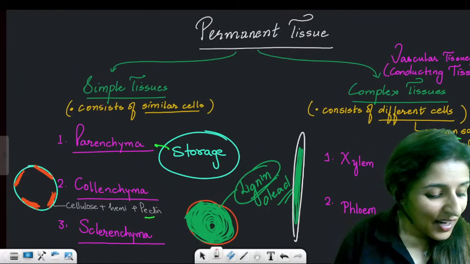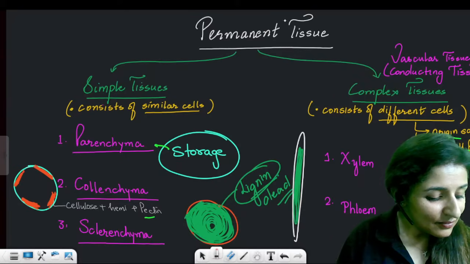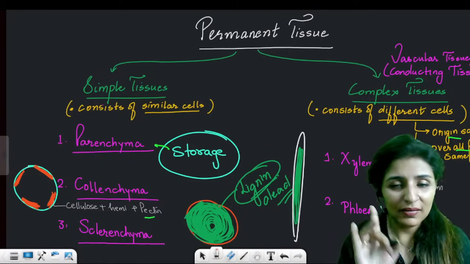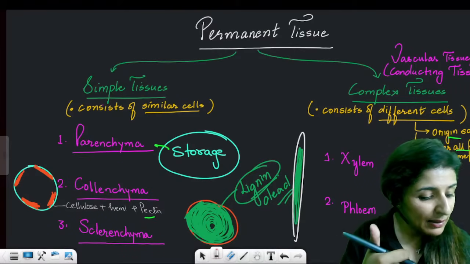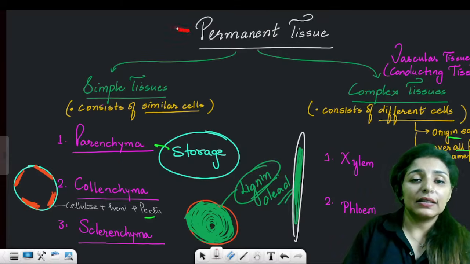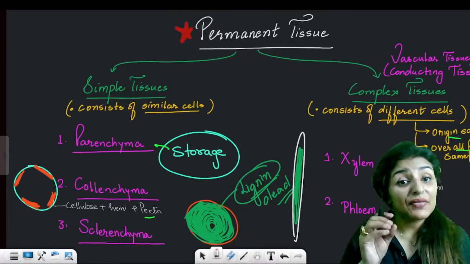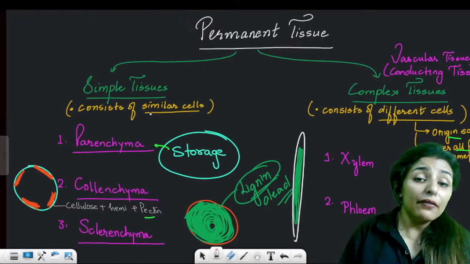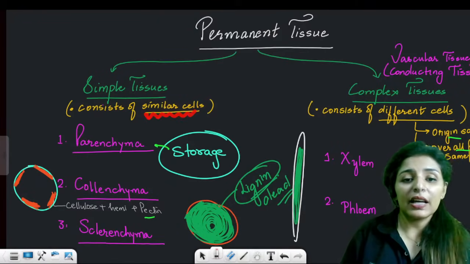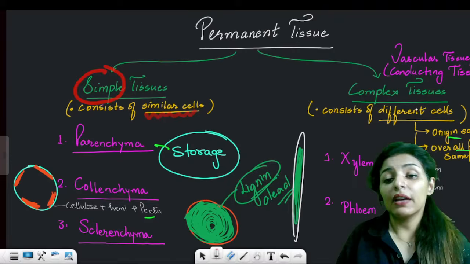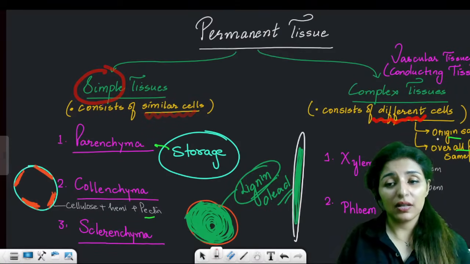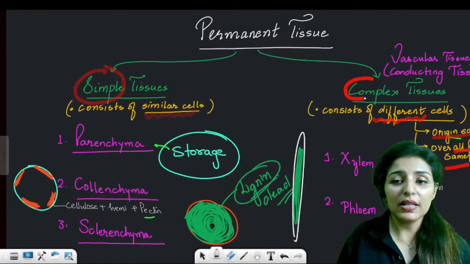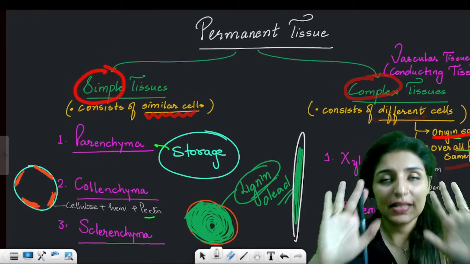Okay. Now, moving on to the next type of tissue. Meristem we have talked about. I hope everything is clear about meristem tissue. Now discussing the permanent tissue. Now this is well differentiated. It has a specific role to play. Now, if the permanent tissue consists of a similar type of cells, we'll call it simple tissue. If it consists of different types of cells, but same origin and overall same function, it will be known as complex tissue.